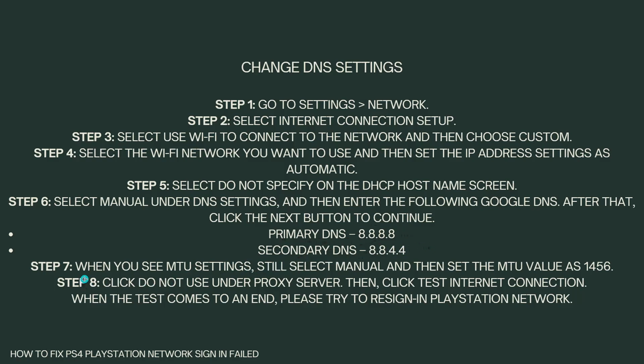For step 7, when you see the MTU settings, still select manual and then set the MTU value as 1456. And the last step is to click Do Not Use on the proxy server. Then click Test Internet Connection. When the test comes to an end, please try to sign in to PlayStation Network again.